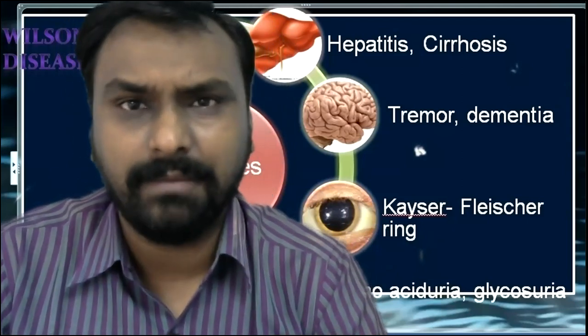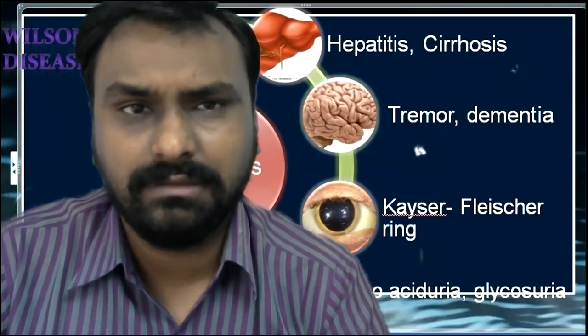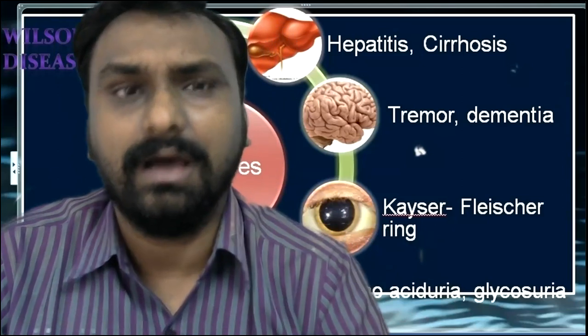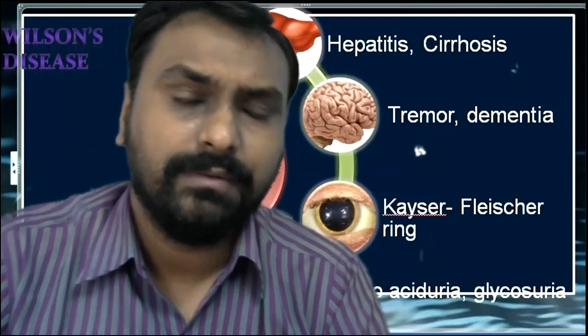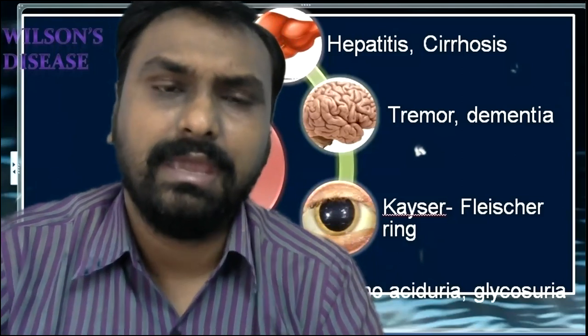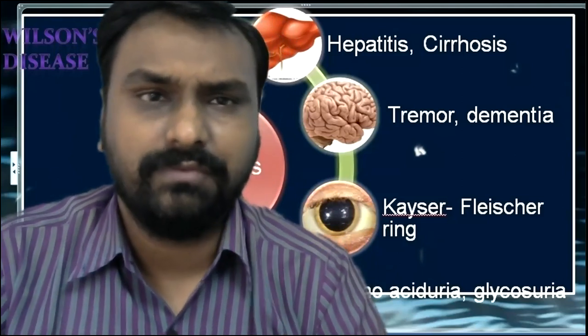As you can see in my background, Wilson disease is because of copper deposition in the liver or in the brain and in the eye. Right. So it is very important. And also there is an important disease called Menkes kinky hair syndrome. Okay, so both we will discuss in detail.